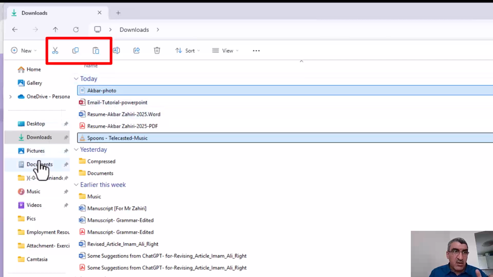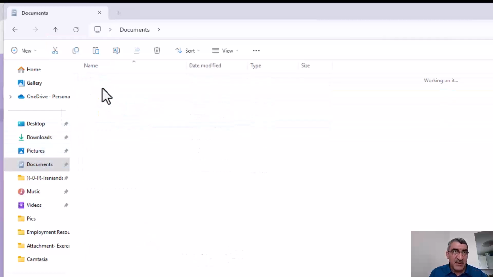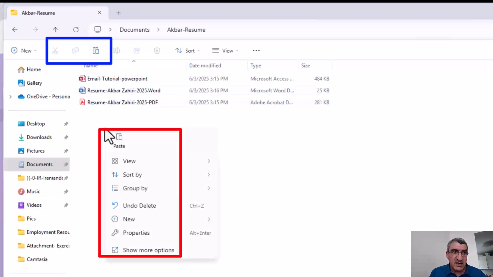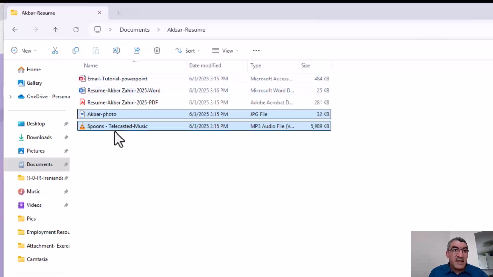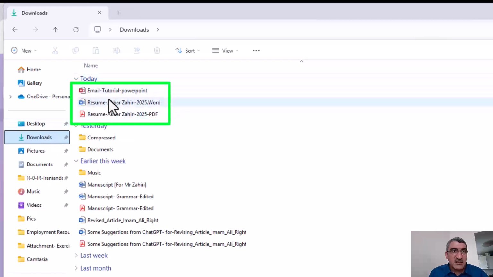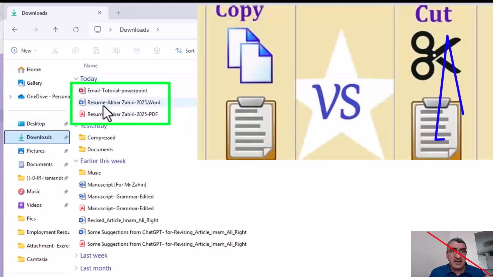Okay. But when I go to documents and the Akbar resume folder, then I paste it here. I can click here, paste, or right click. When I right click, I can paste it here. Now the files are copied here, but they are removed from here. You see, it is not. So this is the difference between copy and cut.